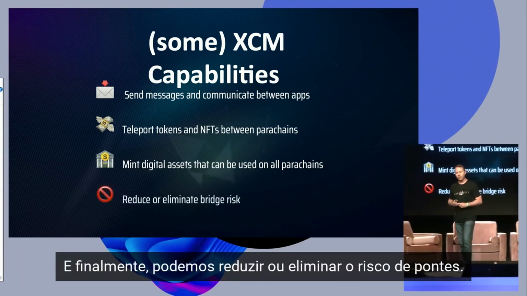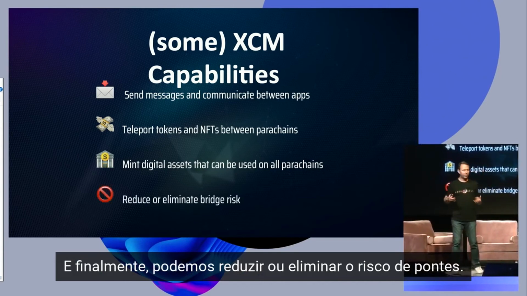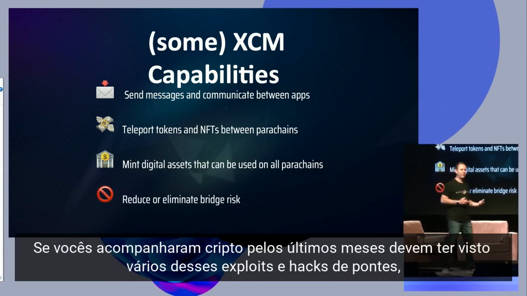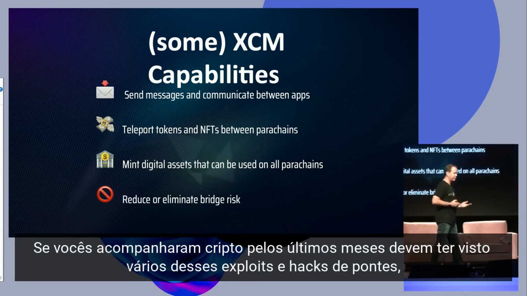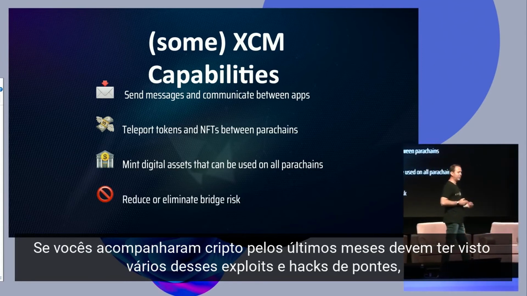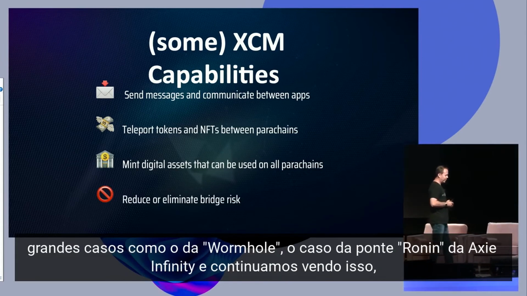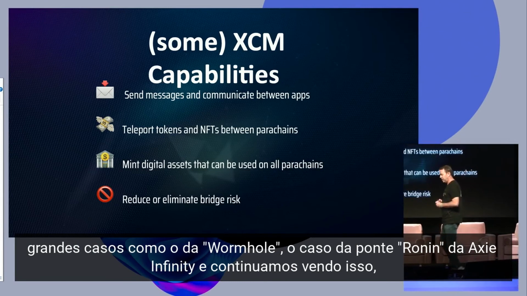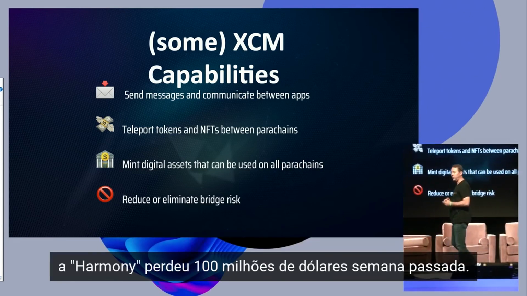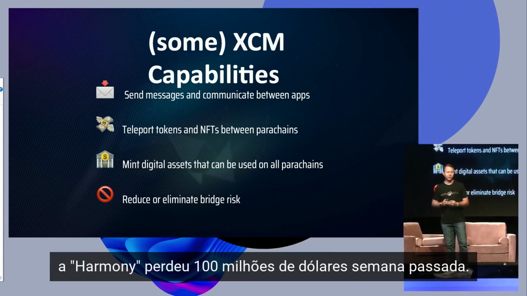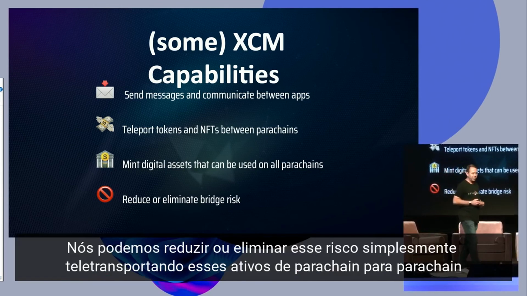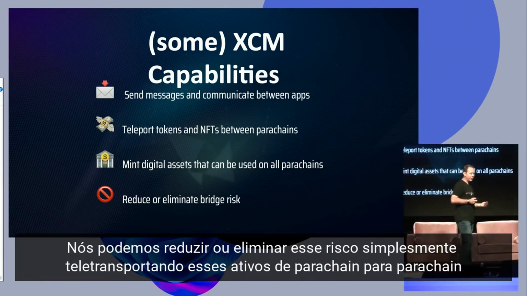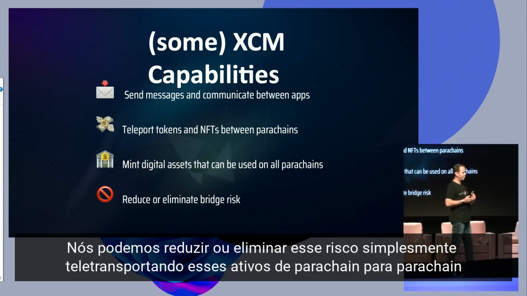And then finally, we can really reduce or eliminate bridge risk. If you've been following crypto the last few months, you've seen a lot of these bridge exploits and bridge hacks that have come up. The biggest one was probably Wormhole. And there's been others, the Ronin bridge for Axie Infinity. And we continue to see them. Harmony One just had $100 million lost on their bridge last week. So we can really reduce or eliminate bridge risk by simply teleporting those apps from parachain to parachain.